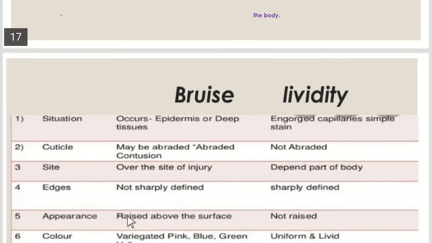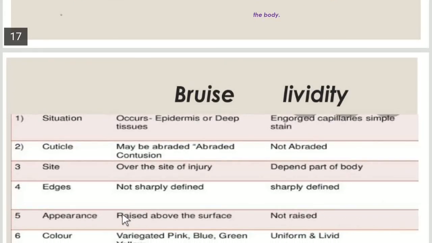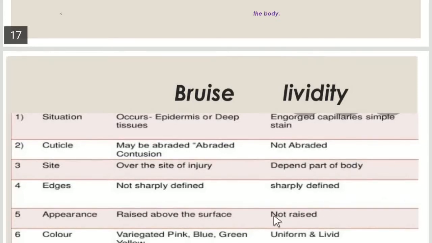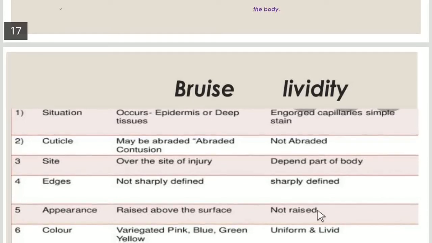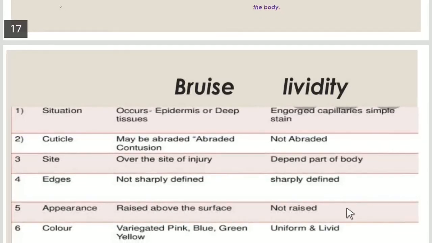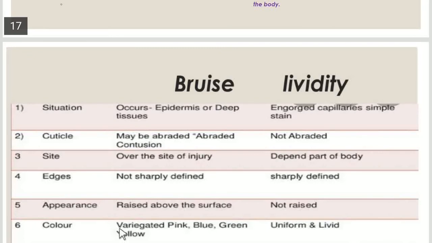Appearance: the bruise, or we can say the bleeding which occurs before death, is raised in most cases above the skin in the form of a hematoma. But in the case of lividity, it is not raised above the skin. It is flat. Color: there are color changes in the case of an antemortem bruise, but in the case of lividity, there are no changes in the color.